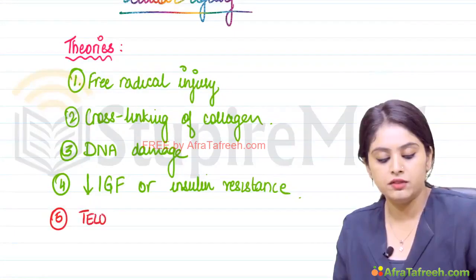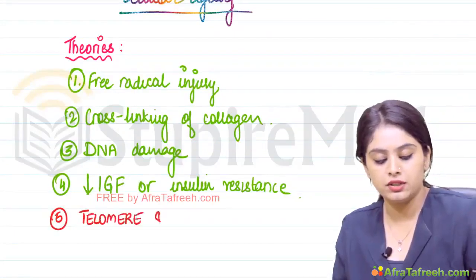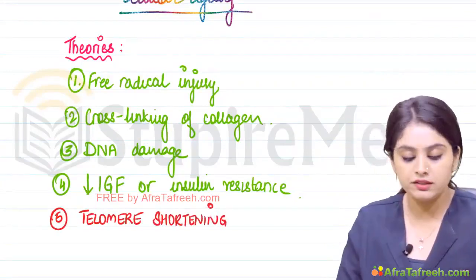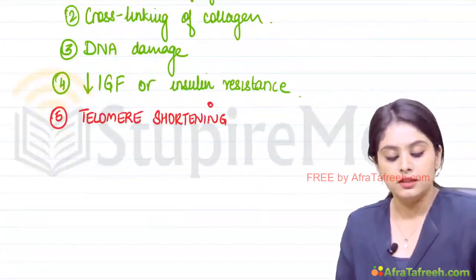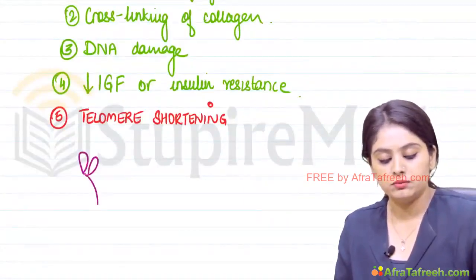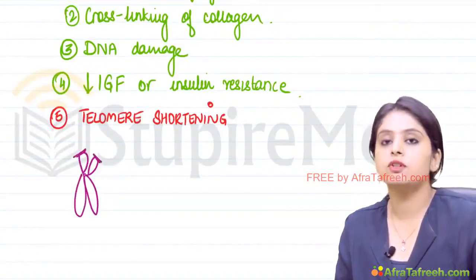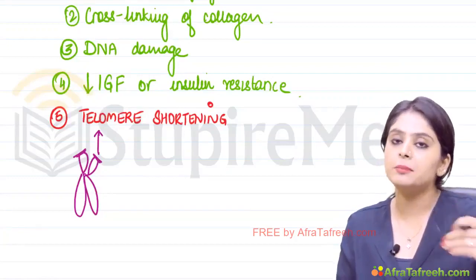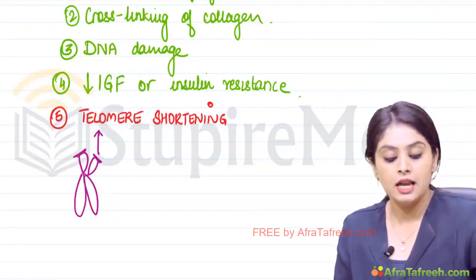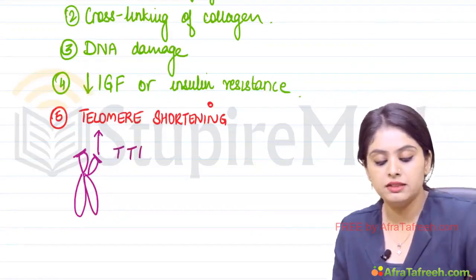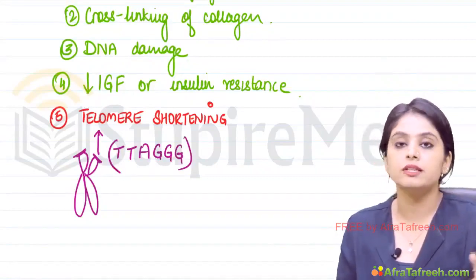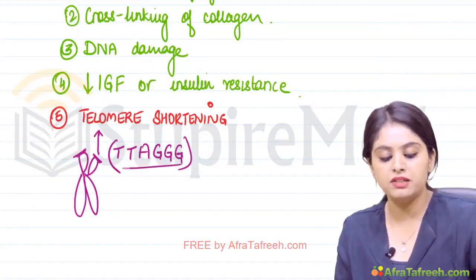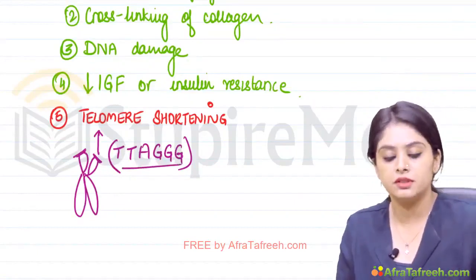That is the theory of telomere shortening. Now, what is this theory of telomere shortening? For example, if this is a chromosome, the ends of the chromosome have something known as telomeres. The end of every chromosome has multiple repeats of a telomere. Now, what are those repeats? The sequence is TTAGGG. That is the sequence of a telomere. Multiple such repeats are present at the ends of chromosomes.